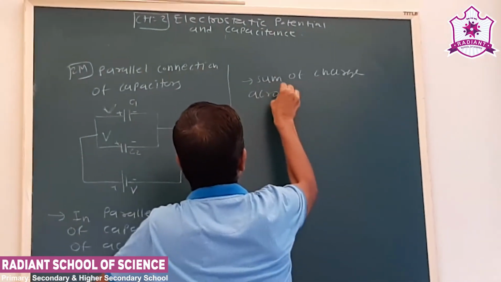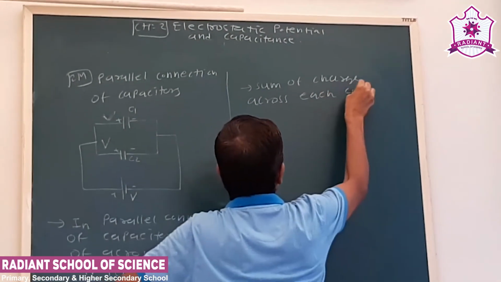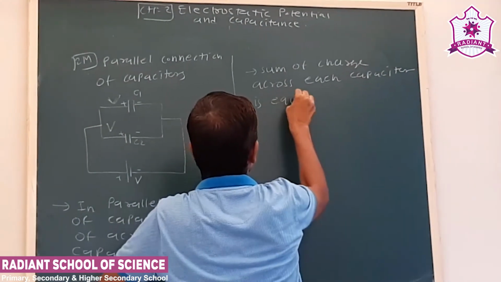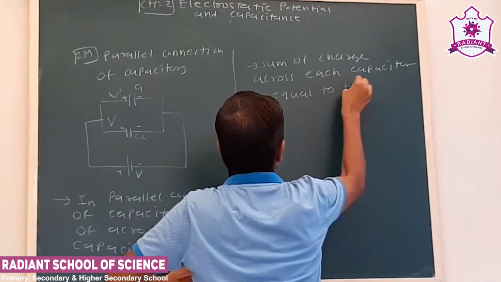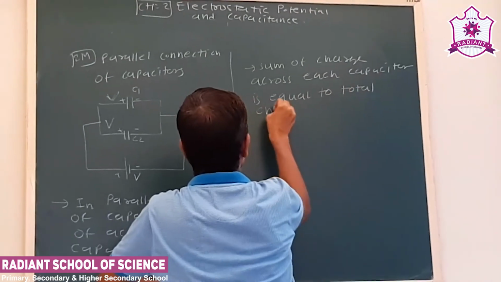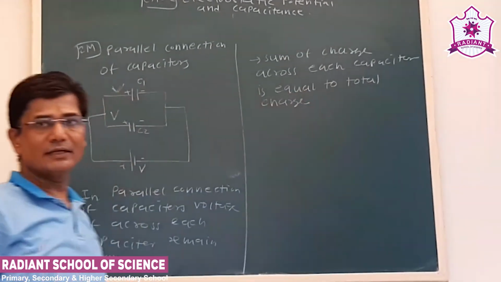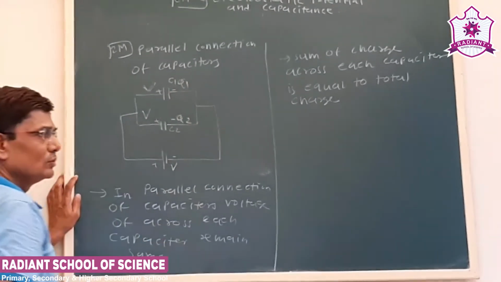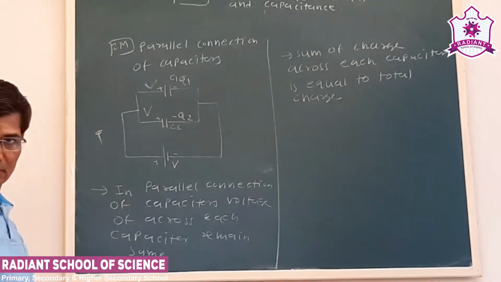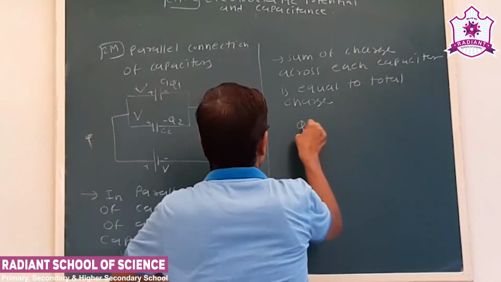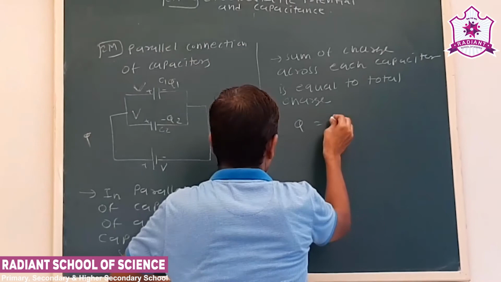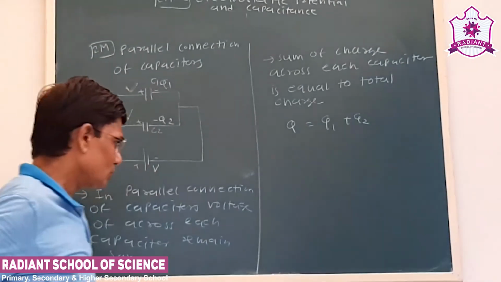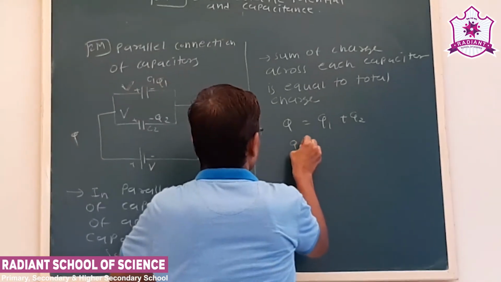the sum of the charge across each capacitor is equal to the total charge. Now let us say for C1 the charge is Q1, for C2 the charge is Q2, and Q is the total charge of the system. So we can write Q is equal to Q1 plus Q2. That is, the charge is divided. Now we use the formula Q is equal to CV.